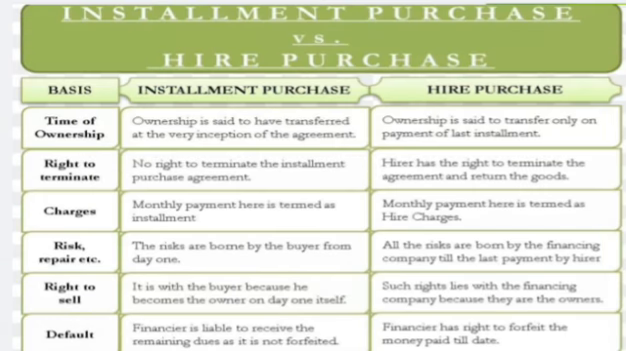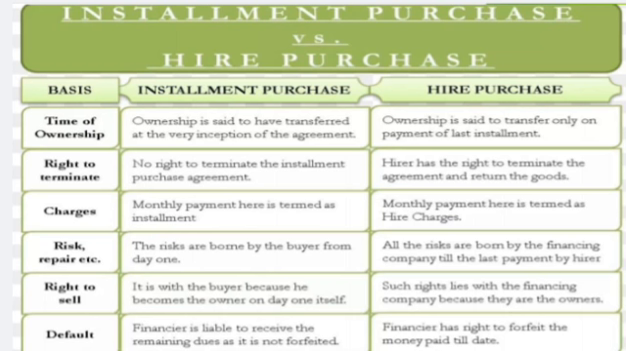Next one, installment purchase versus hire purchase. The first major difference between installment purchase and hire purchase is the timing of ownership. In installment purchase, ownership is said to have transferred at the very inception of the agreement, but in the hire purchase system, ownership is said to transfer only on payment of the last installment. The second basis of difference is the right to terminate. There is no right to terminate the installment agreement. In the hire purchase system, the hirer has the right to terminate the agreement and return the goods.